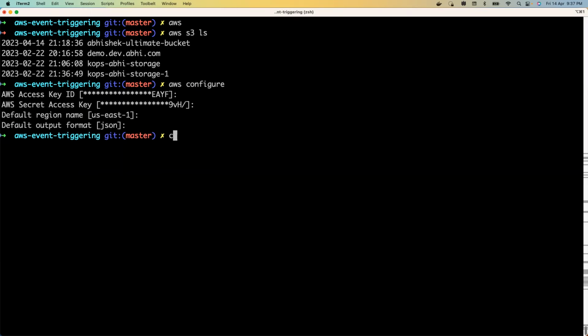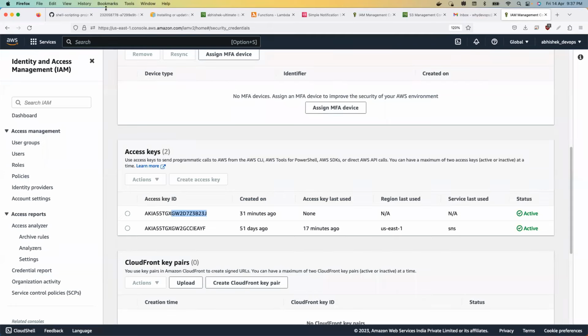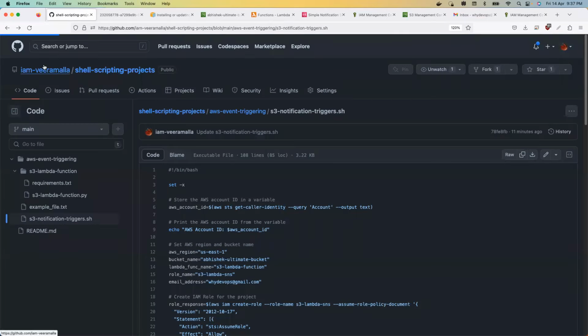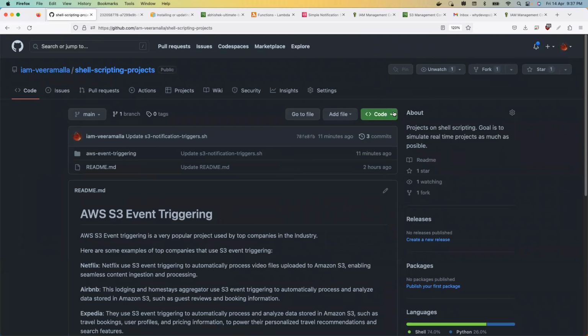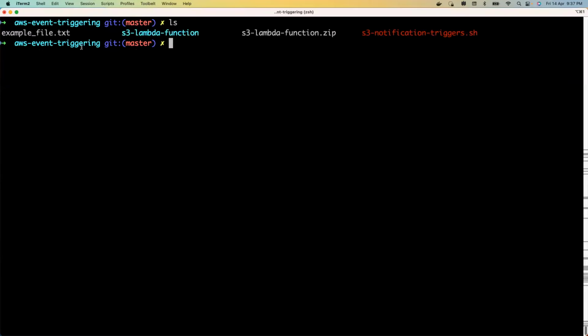This is the only prerequisite for today's video. After that, you can just clone this repository. I have cloned the repository already. In my namespace, shell scripting projects, click on the HTTPS link and clone the repository. You will get files here. Okay, so these are the files.